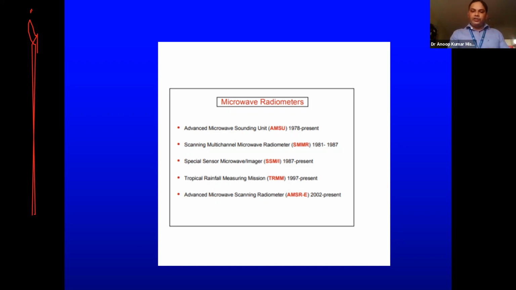And this again, I'm telling you, this was very important. It brought a breakthrough in the field of weather monitoring from these micro sensors. Then we have this advanced microwave scanning radiometer, that is AMSR-E, from 2002 to present. And when I give you a few mini projects, I will ask you to use this TRMM and GPM data. GPM is also there. I'll be talking about it in the next slides. These data are very important, and you can use these data to monitor Earth and atmosphere.